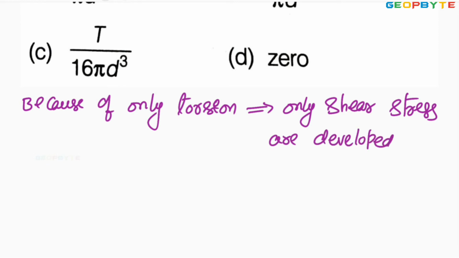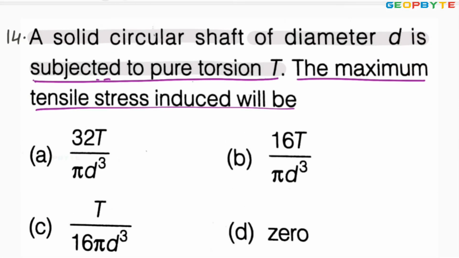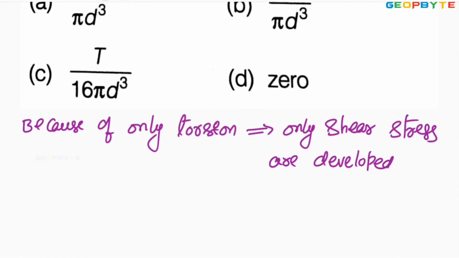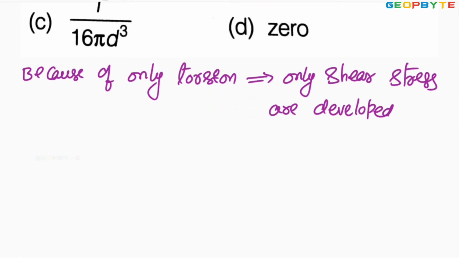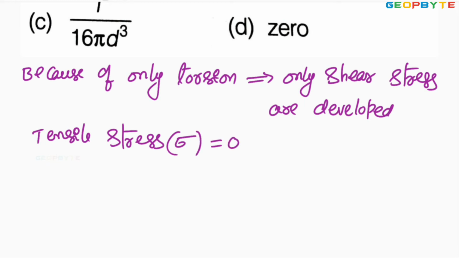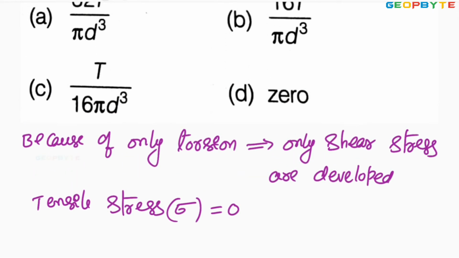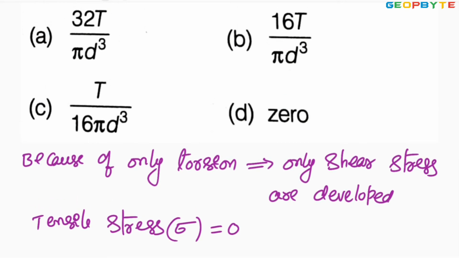Since he is asking the tensile stress, look at the problem. The maximum tensile stress induced. Since it is having only torsion, the tensile stress developed is equal to 0. This stress may be either compressive in nature or tensile in nature. That tensile stress is equal to 0 because of the pure torsion. Look at the options. Option D is absolutely correct. Let us go for another problem.